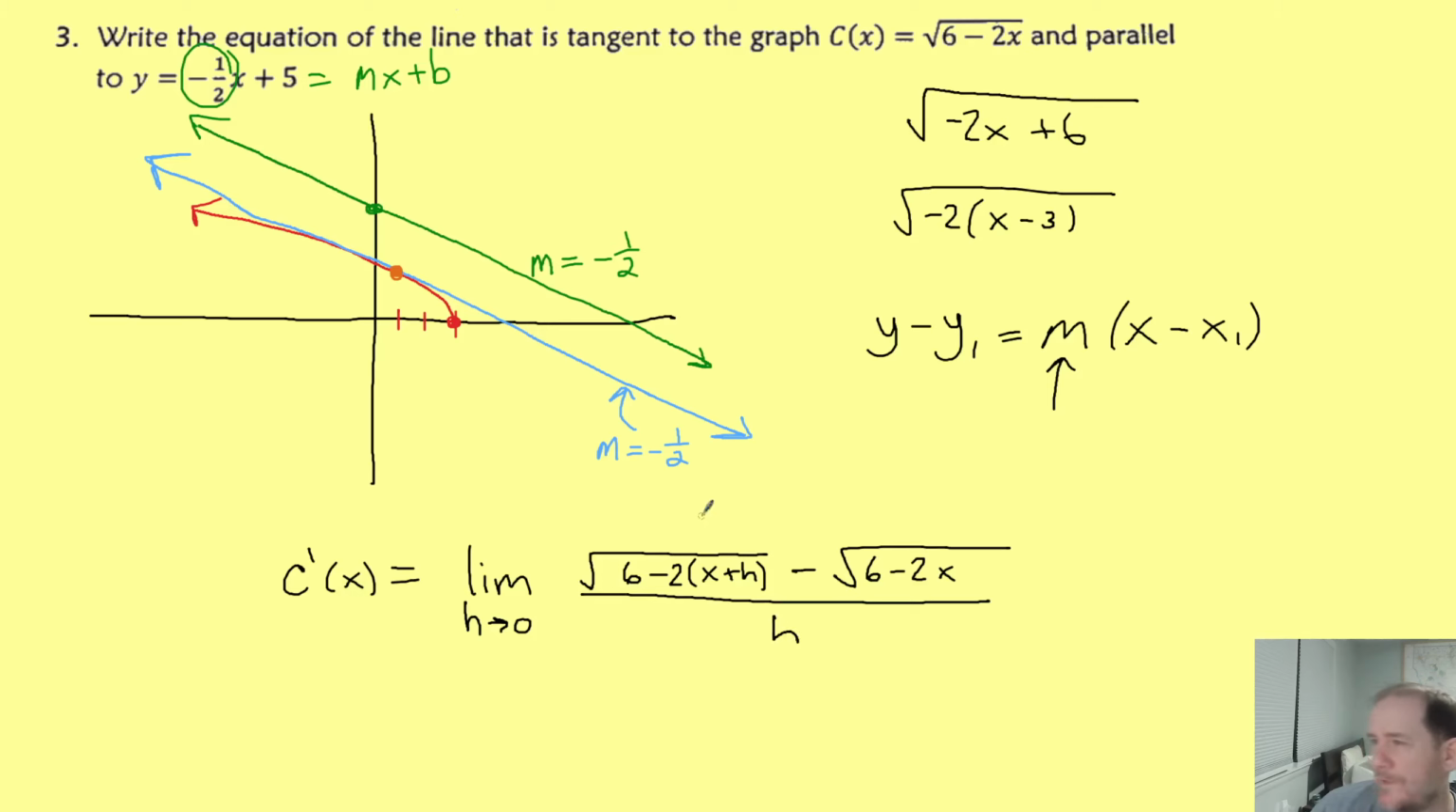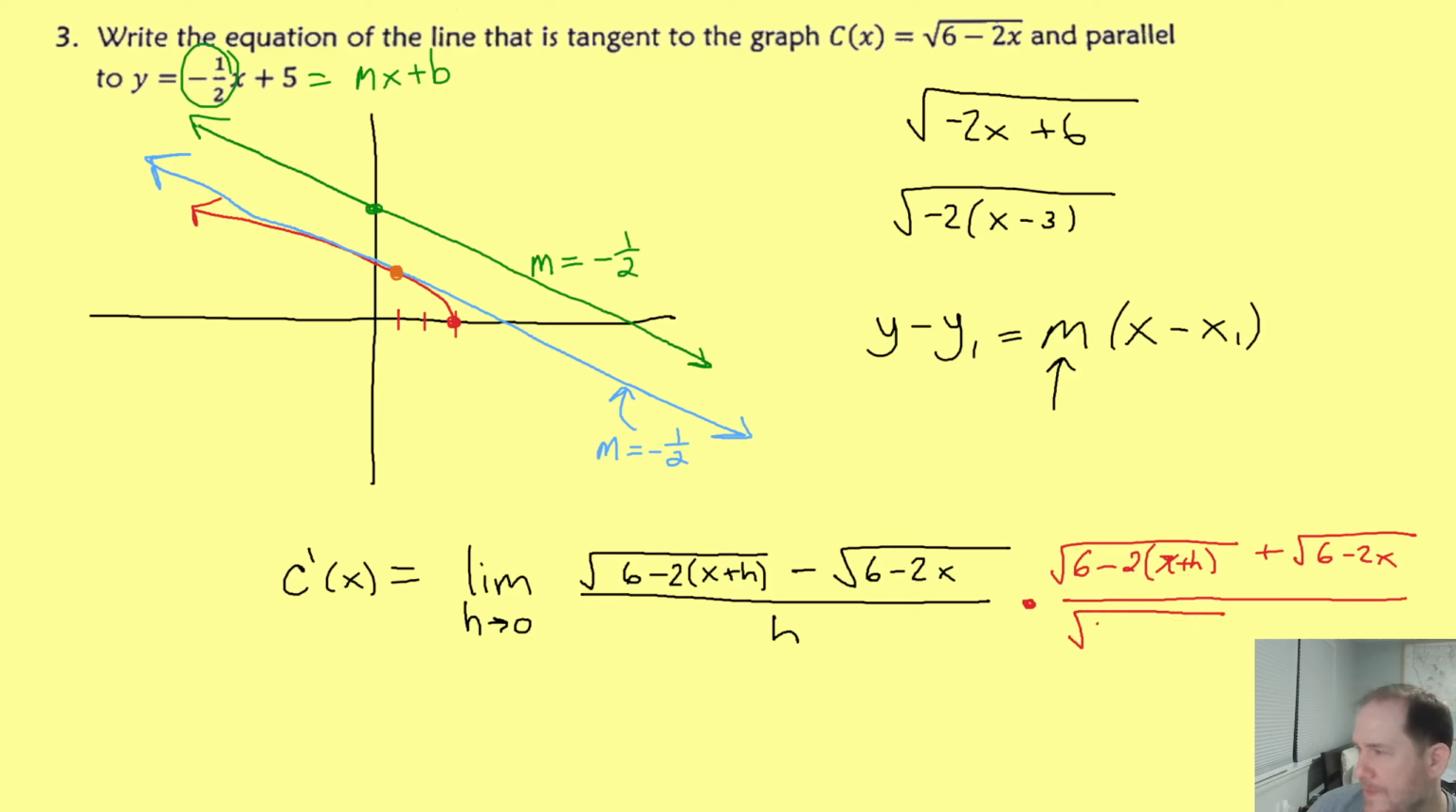And then we divide that whole thing by h. And you hopefully remember that because this numerator has 2 radicals in it, we'd want to multiply by the conjugate to get both radicals to cancel. So the conjugate would be the square root of 6 minus 2 times x plus h, plus the square root of 6 minus 2x. And of course, whatever we do to the numerator, we must also do to the denominator. So I'll go square root of 6 minus 2 times x plus h, plus square root of 6 minus 2x.